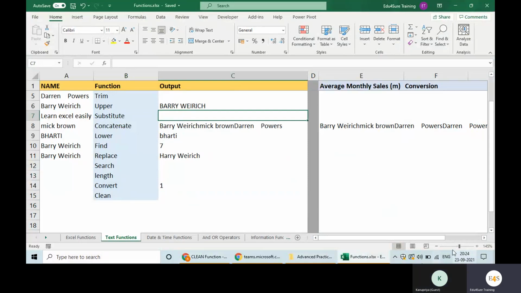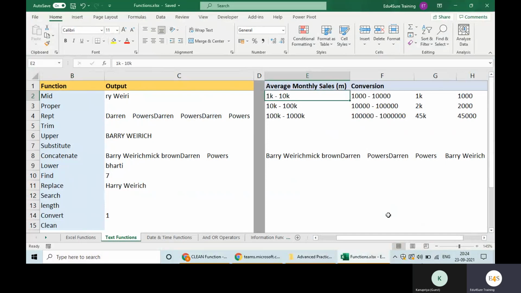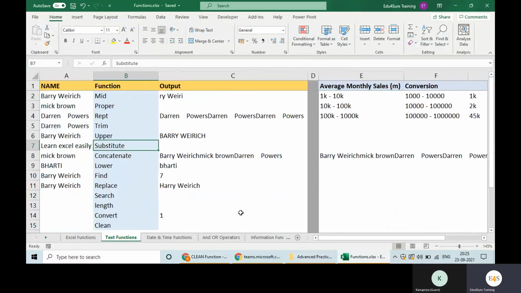Now, have you ever noticed that we have developed a habit of writing 000 as K? Can we analyze that data? Can we put a filter? Can we do calculations? No, right? So it's a very, very bad habit. How do we correct this data, instead of manually replacing every K with 000? For that, we would be using the substitute function.